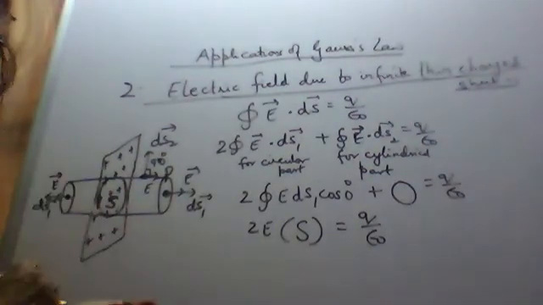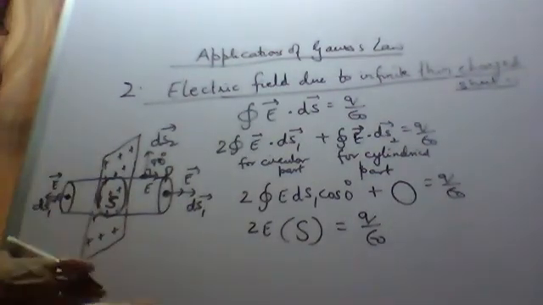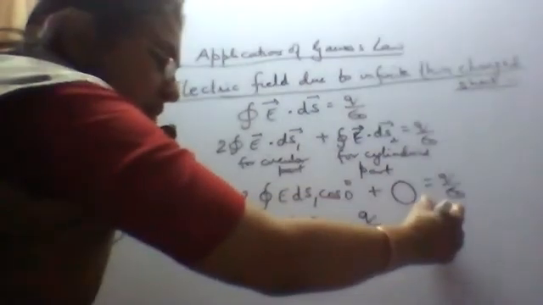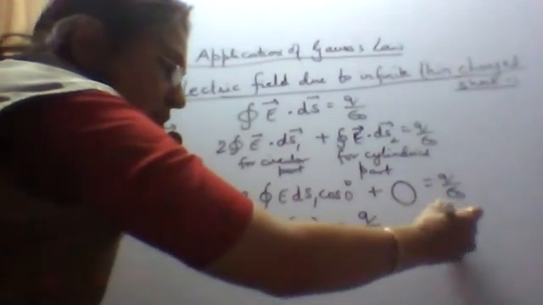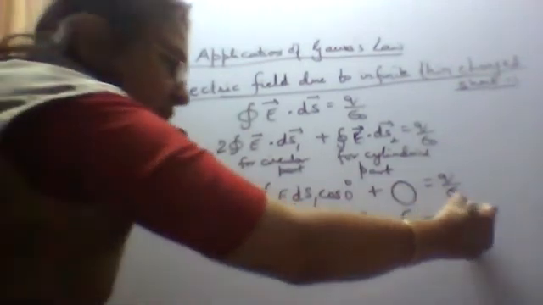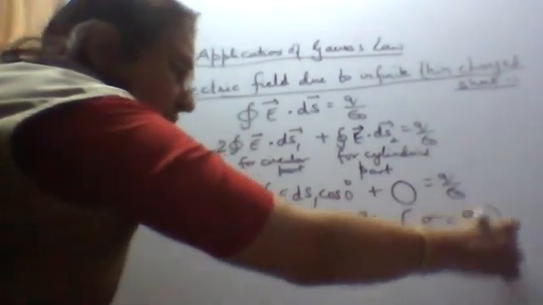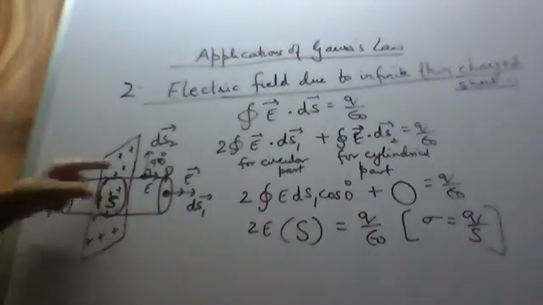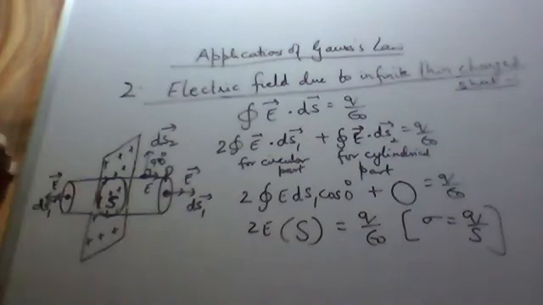Which charge density will be considered, as the charge is uniformly distributed on the surface? So sigma, the surface charge density, is equal to charge upon surface area. Which surface are we considering? Only this circular part surface.